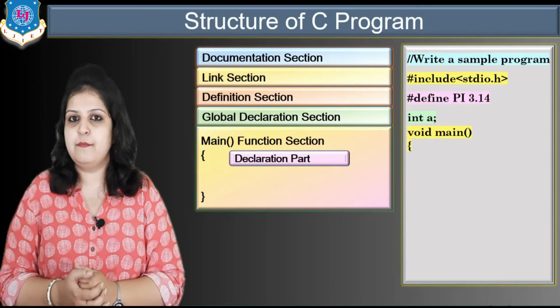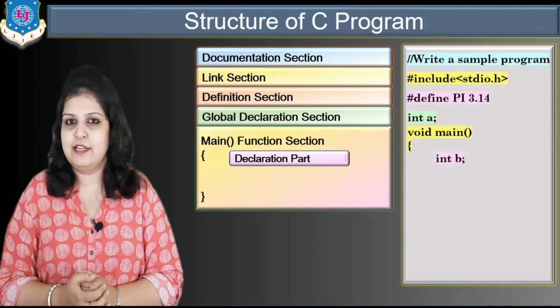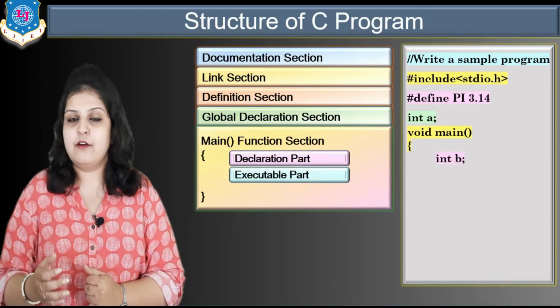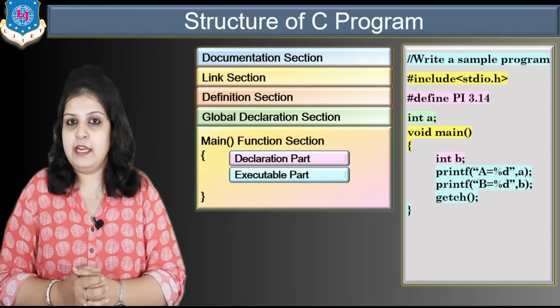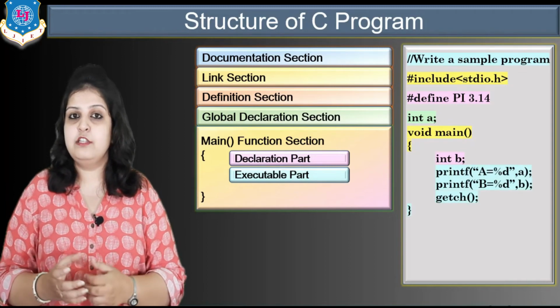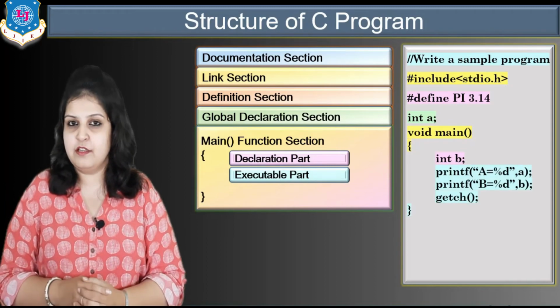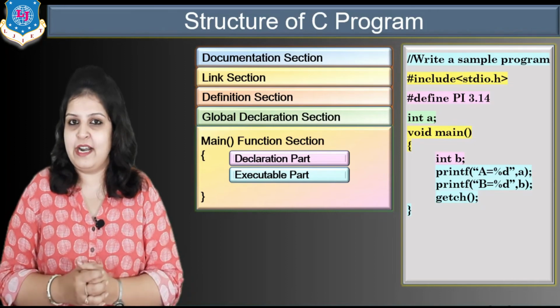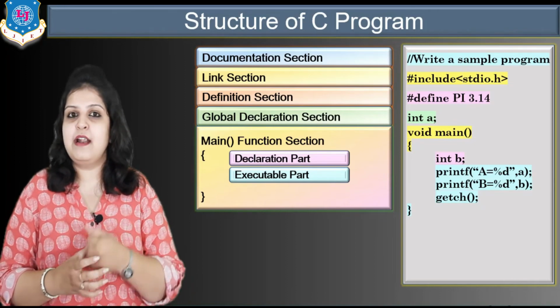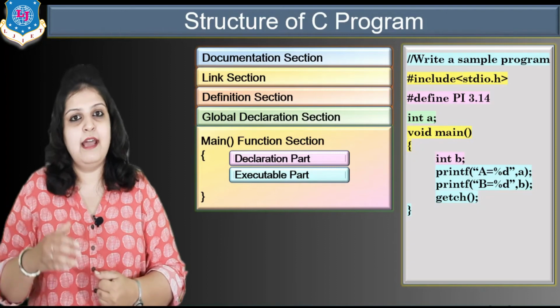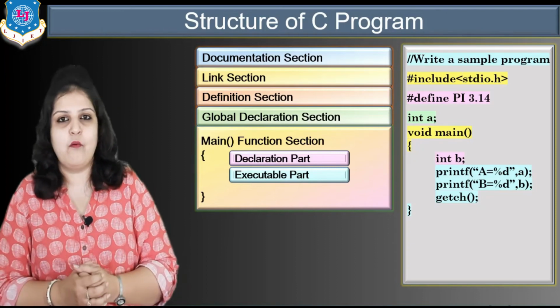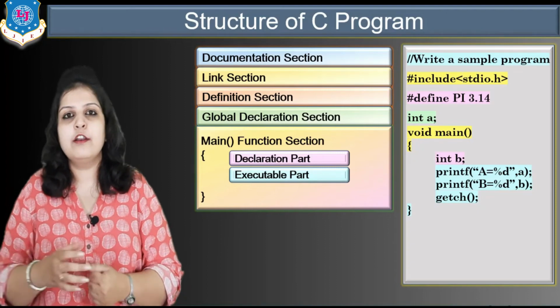First is the declaration part, and second is the executable part. Now if you want to do any operation, then first you have to take some variables of particular data types, right? So in the first part we have to declare them, and then we can use them in our program or logic.